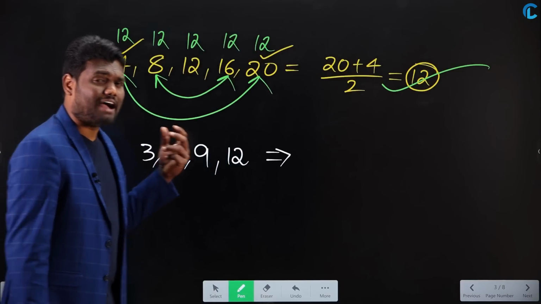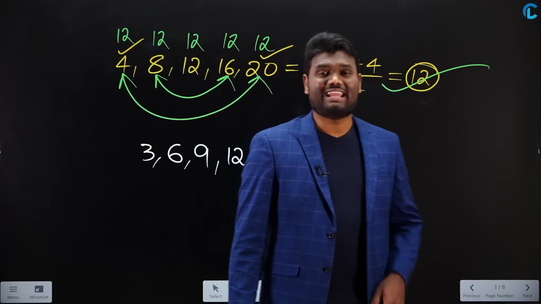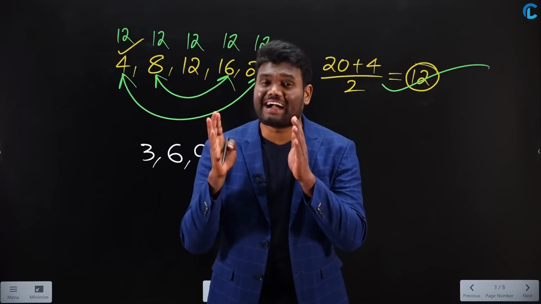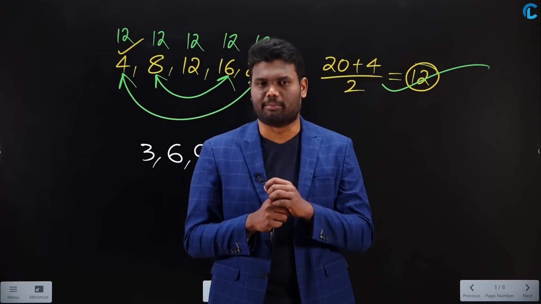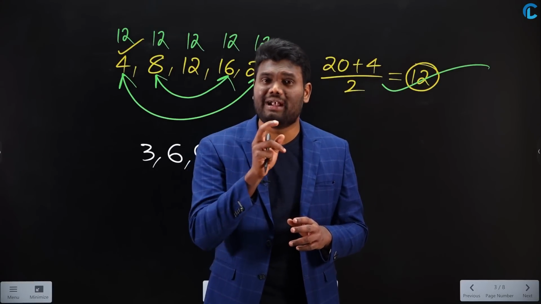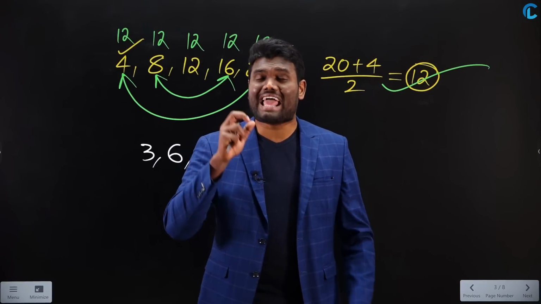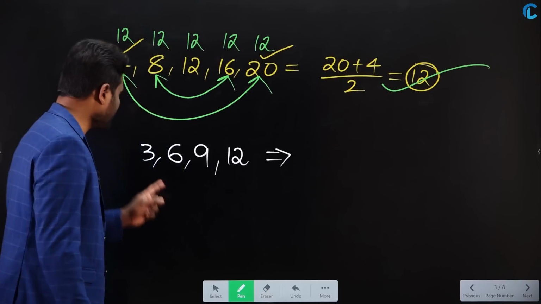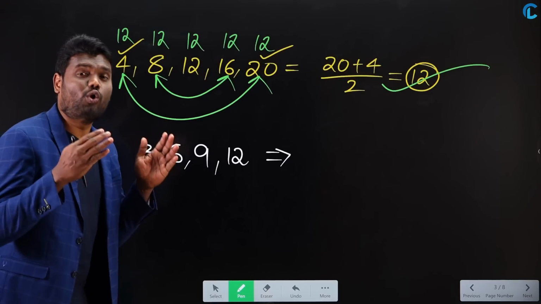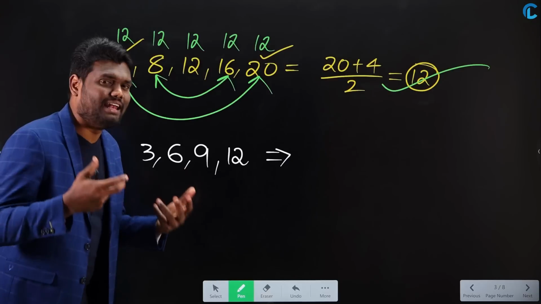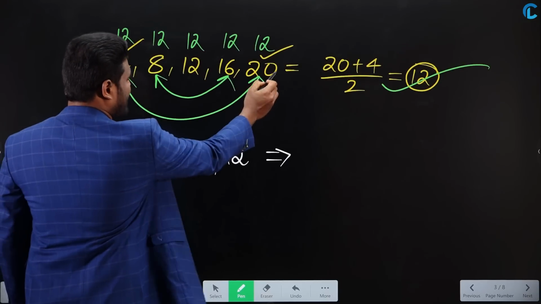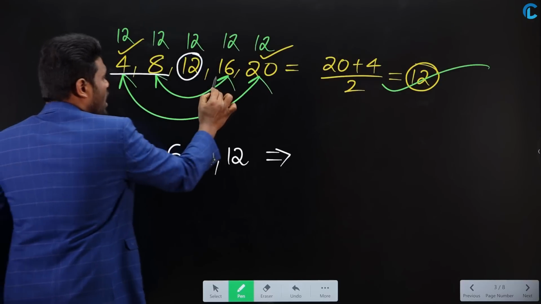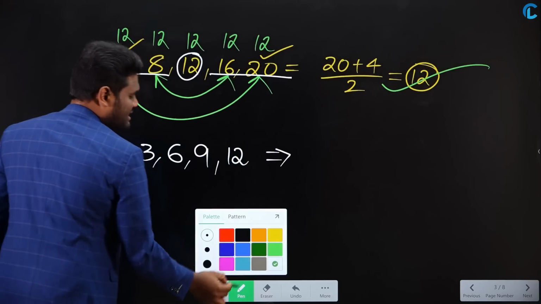Now initially, if you have observed the examples, when I say average is nothing but middle number, I have 5 numbers, middle number is third number. When I have 7 numbers, middle number is nothing but fourth number. When I have 9 numbers, middle number is nothing but fifth number. But if you look at this example, in this I have 4 numbers. Now what is the middle number? Look here, in this I have total 5 numbers. Now this is exactly in the middle. Why? Because on the left I have 2, on the right I have 2, exactly middle is nothing but 12.